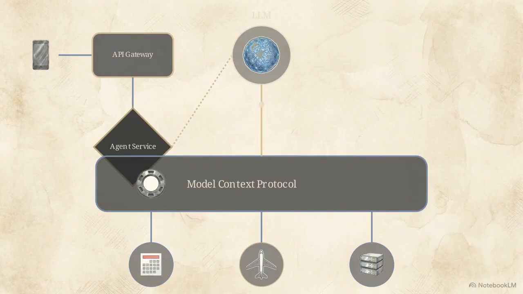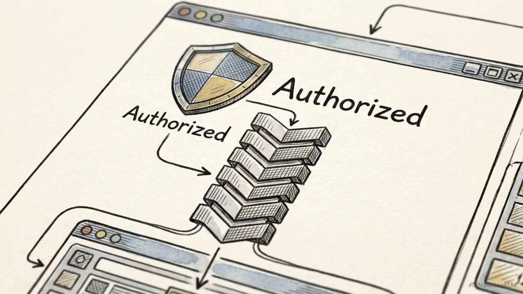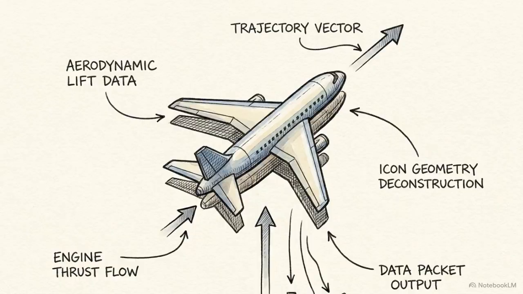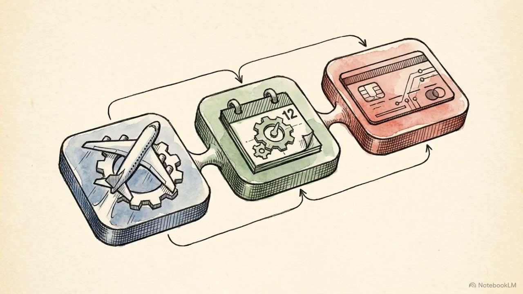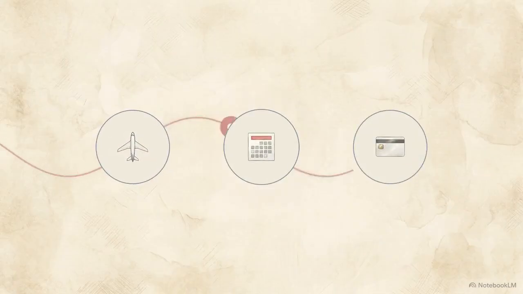This starts a continuous loop of reasoning, acting, and observing. The LLM decides to search for flights. MCP executes that tool call, and the resulting structured data flows back to the AI so it can figure out the next step. Because MCP handles translation and security, the AI chains a flight search, a calendar check, and a payment tool together without needing a human to pre-program the sequence.